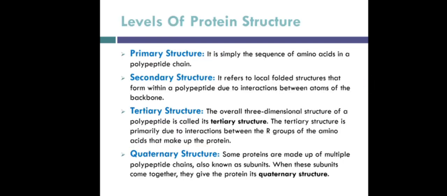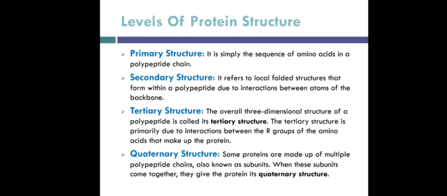Now, coming forward to levels of protein structure, or we can say the four types of protein structure. These are primary structure, secondary structure, tertiary structure, and quaternary structure. Let's discuss them one by one. First of all, primary structure. It is a specific sequence of amino acids. The order of amino acids bonded together is determined by information stored in the genes.